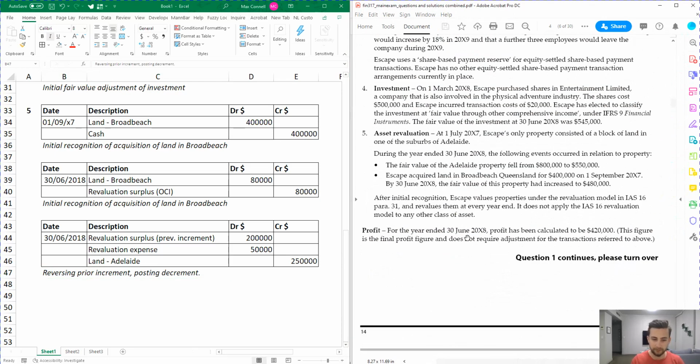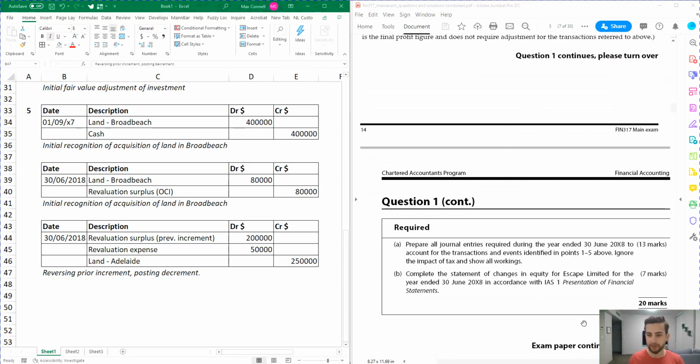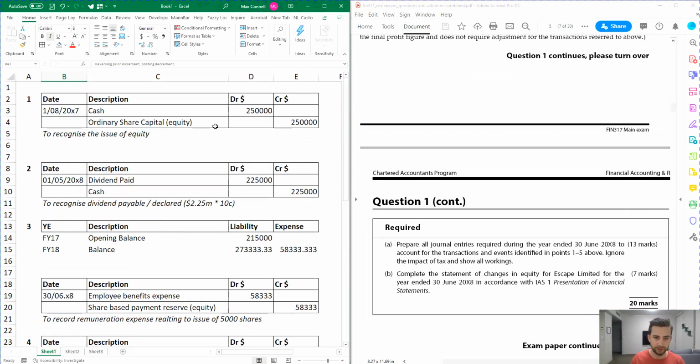Okay, so that's 5 done. If I scroll down, I can see that's the end of it, and that means we have completed 100% of A. So we've got 13 out of 13 by posting all of these journals over here.